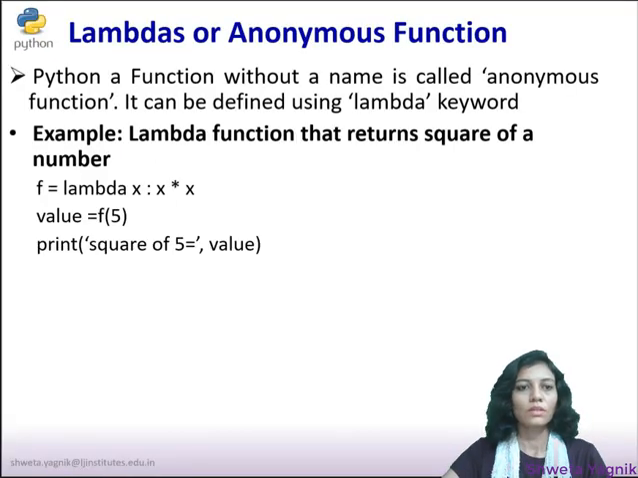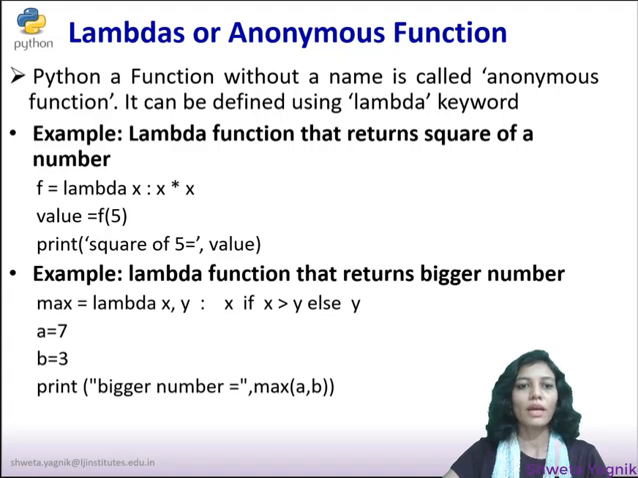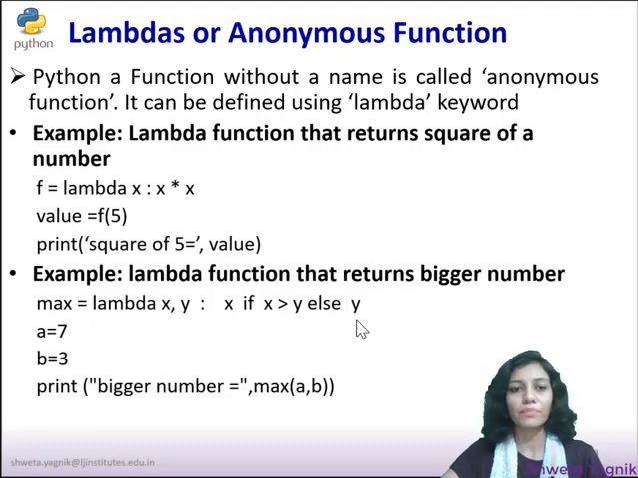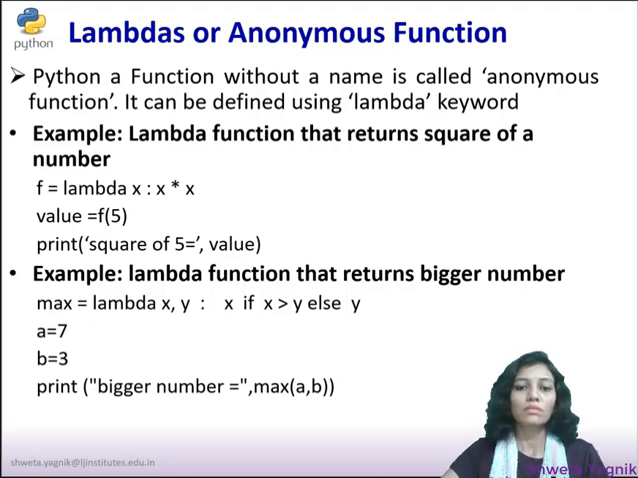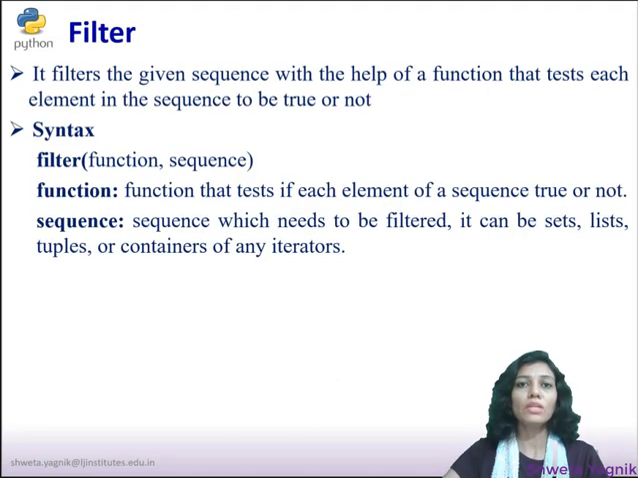So this is again square, and the second example returns a bigger number. Maximum is a function, lambda x comma y, these are two arguments. It will return x if x is greater than y, else y. So this is a single expression. It will return either x or y based on the condition. Fine. So this lambda function can be used along with filter, map and reduce functions.